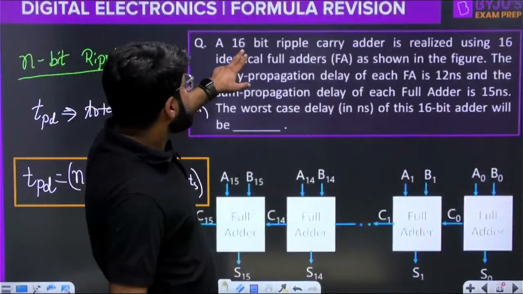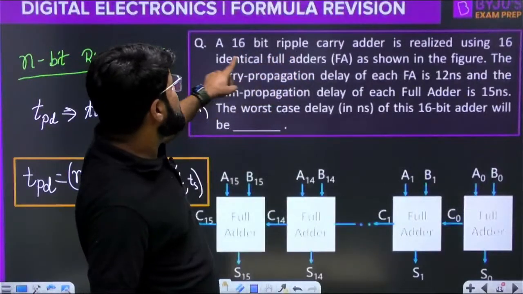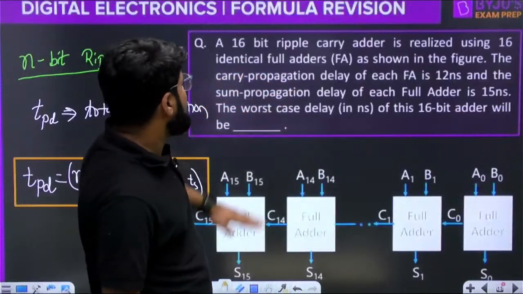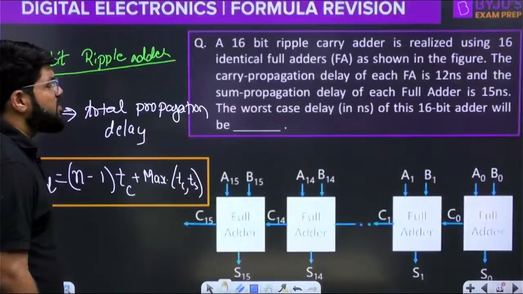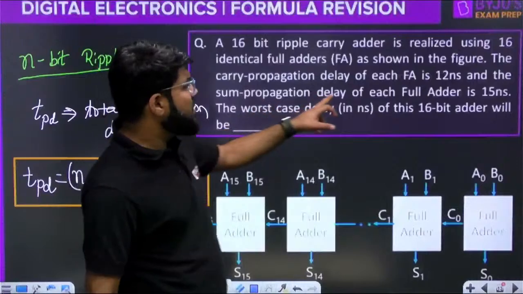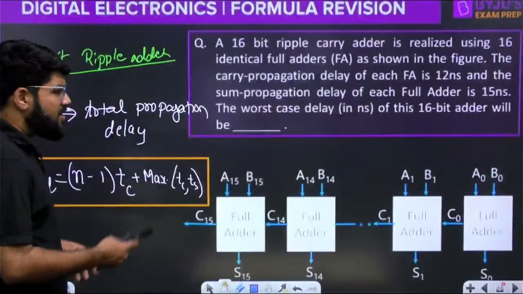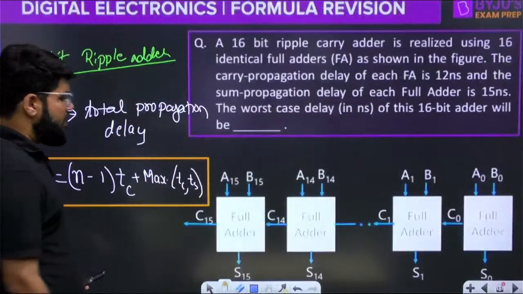A 16-bit ripple carry adder is realized using 16 identical full adders as shown in the figure. The carry propagation delay of each full adder is 12 and the sum propagation delay of each full adder is 15. What is the worst case delay of this 16-bit adder?